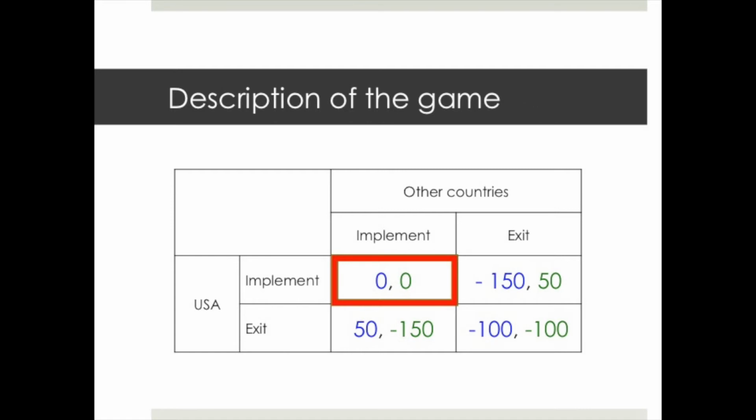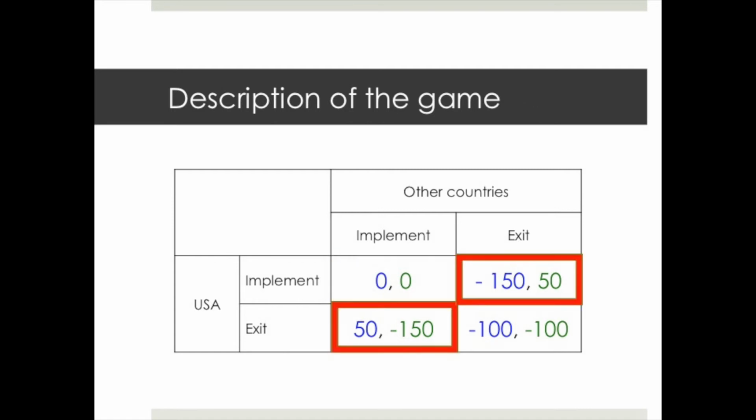However, if only one player implements the actions and the other one doesn't, the player who is not implementing will gain a positive earning of 50, as he benefits from the climate protection measures of the other countries, and additionally gains a competitive advantage because, for example, his energy costs might be lower when he still uses non-renewable energy sources. On the contrary, the other player might have a competitive disadvantage and therefore generates a negative payoff of minus 150.